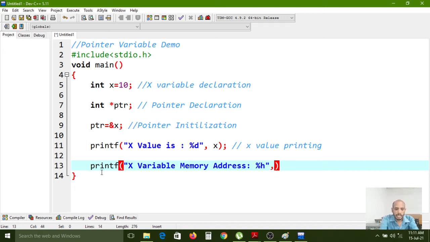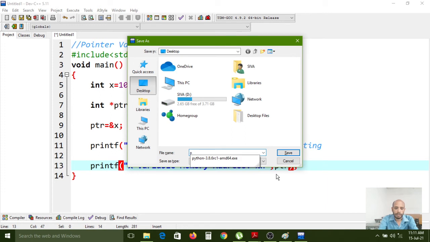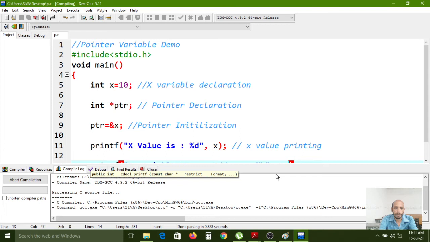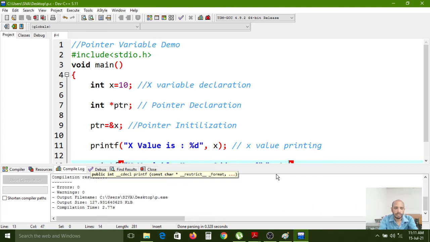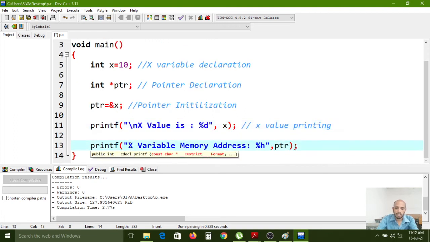So here the pointer I am passing, ptr. The pointer variable is what? ptr we can use. So now I am saving this one, p.c, save as type is all files. Now I am compiling. Wait, here \n, here also \n. Now I am compiling, executing.